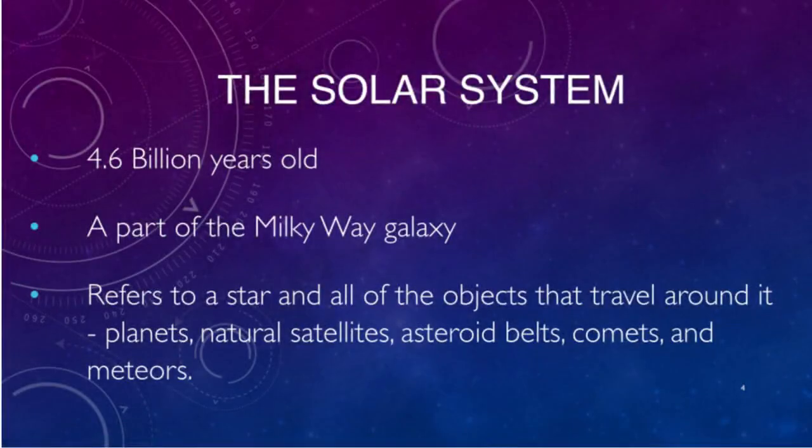Now, what is all about the solar system? 4.6 billion years ago, our solar system formed. Our solar system is a part of a spiral galaxy known as the Milky Way. The Sun, the center of our solar system, holds 8 planets and countless smaller objects in its orbit.